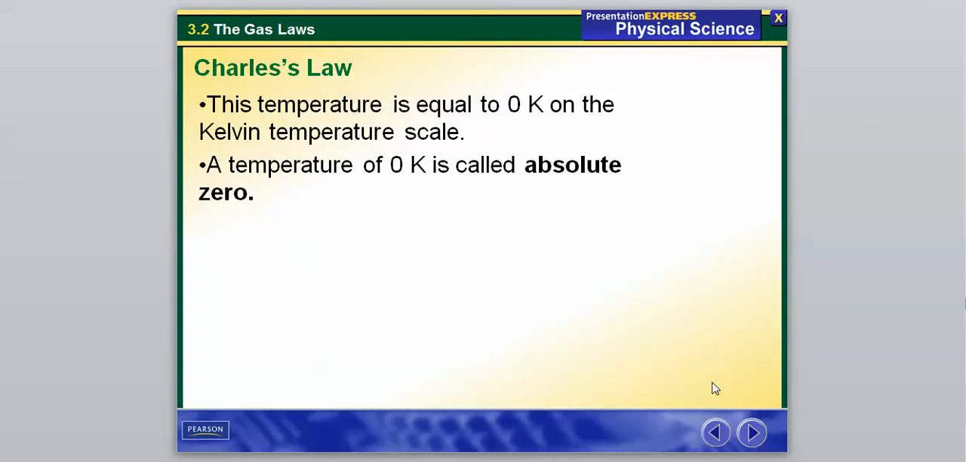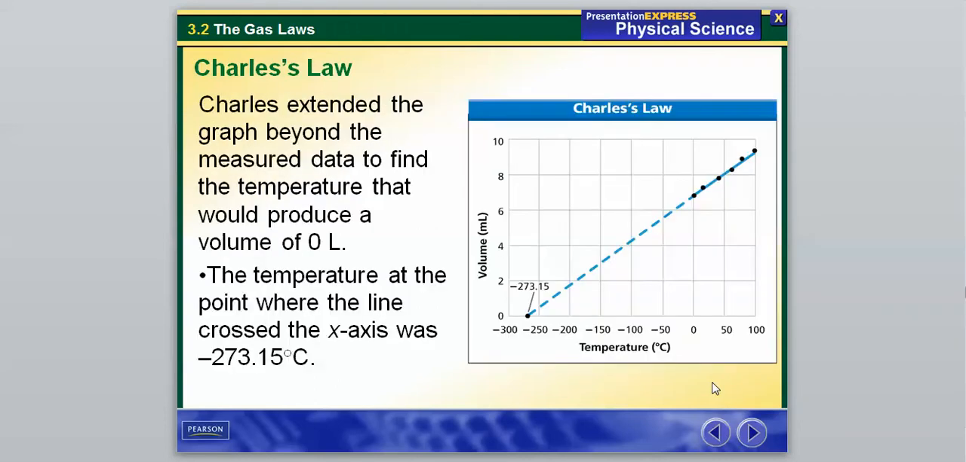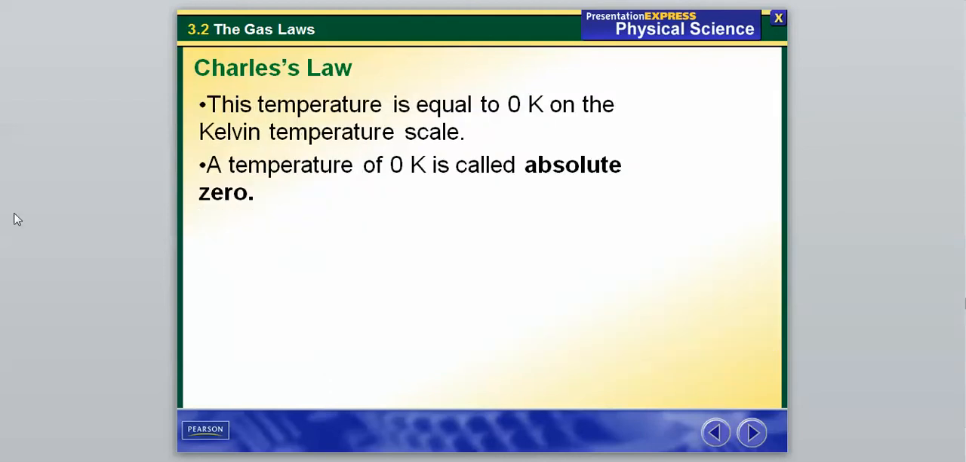So we'll go down to our next slide, which explains a little bit more. This temperature is equal to 0 degrees Kelvin on the Kelvin temperature scale, and we call that absolute zero. I'd make sure I write this down. What he did was look at the relationship between volume and temperature. He noticed as you increase the temperature, it increased the volume. So he wanted to know, if I decrease the temperature, it's going to have to decrease the volume, so at what temperature will I finally get the volume down to 0? And he got this to negative 273.15 degrees Celsius, which is also known as 0 Kelvin or absolute zero.